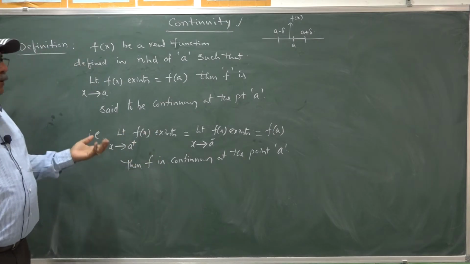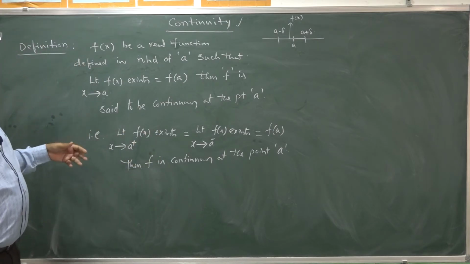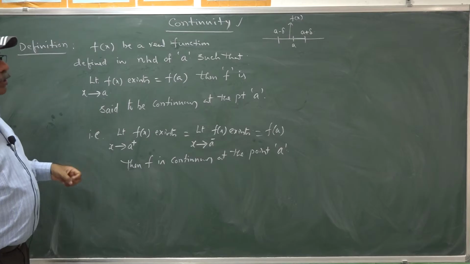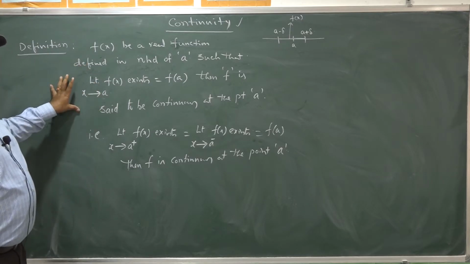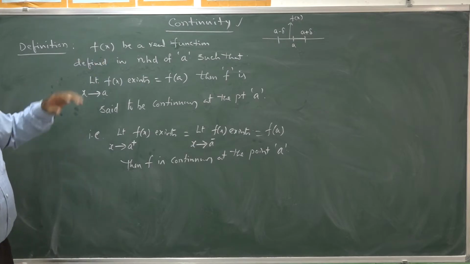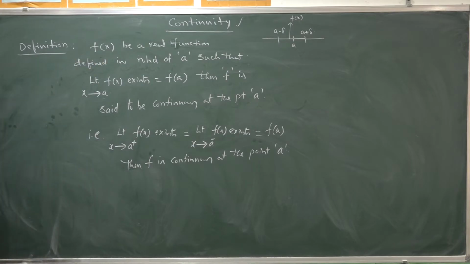We can discuss that behavior of the function at that point with the help of the limit. That is the concept behind the continuity of the function.